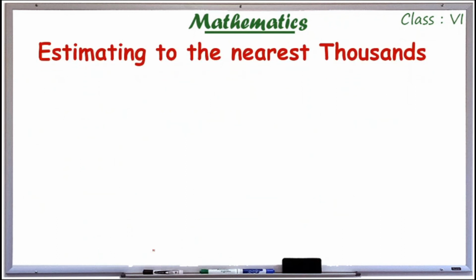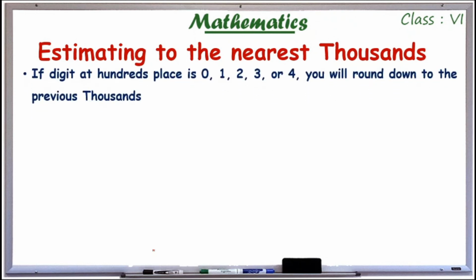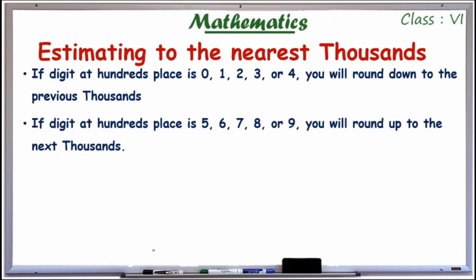Likewise, we have to estimate to the nearest thousands. And for thousands, I have to check the digit at the hundreds place. For example, 2835. Check the hundreds place. It is 8. So I have to round it to the next 1000. Here the next 1000 is 3000.